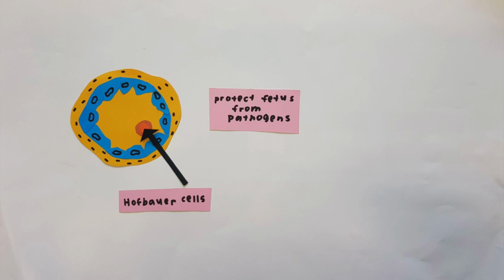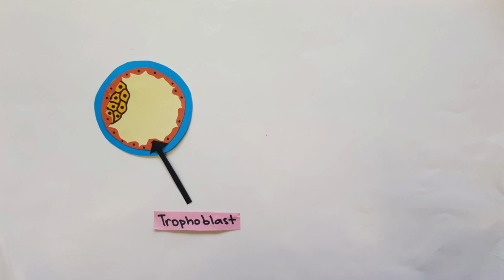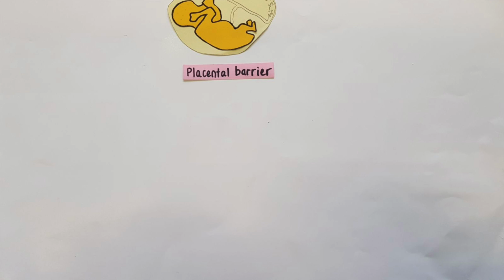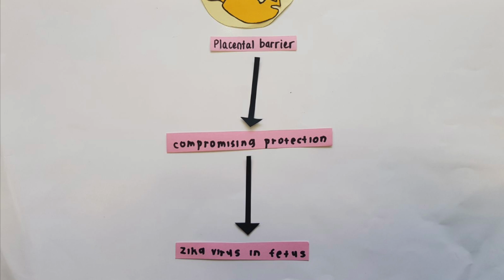Hofbauer cells are fetal placental macrophages located adjacent to fetal capillaries, and they have been known to play a role in protecting the fetus from pathogens. On the other hand, trophoblasts are cells forming the outer layer of a blastocyst which provide nutrients to the embryo and develop into a large part of the placenta. The damaging and infecting of both the Hofbauer cells and the trophoblasts leads to induced apoptosis of trophoblasts and vascular damage, resulting in the disruption of the placental barrier, compromising its protection against viral infections, consequently conveying Zika virus to the fetus.